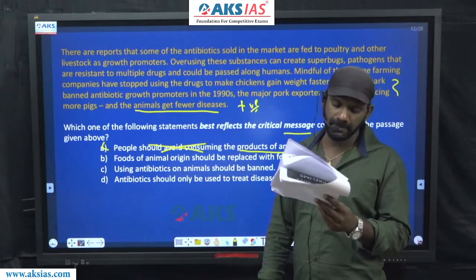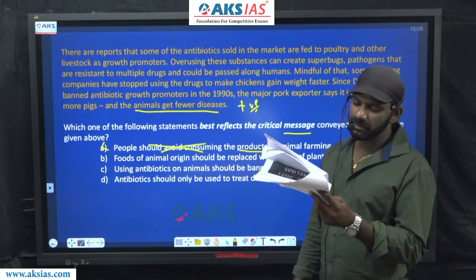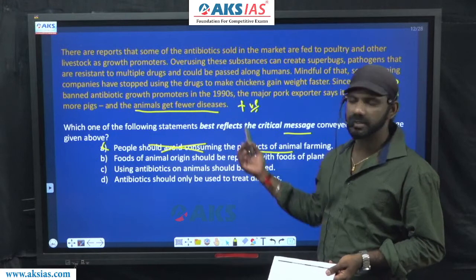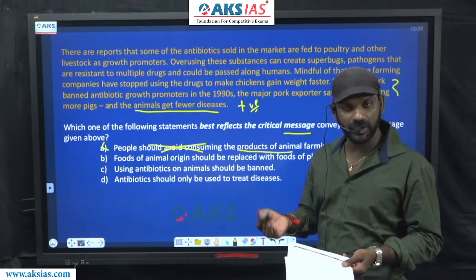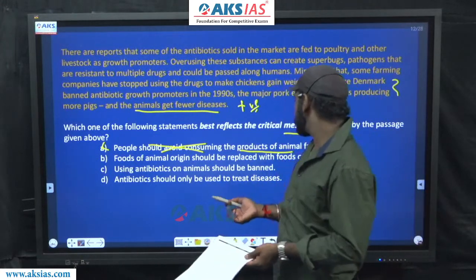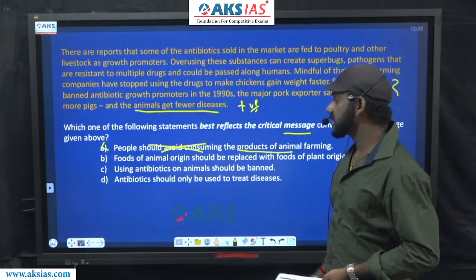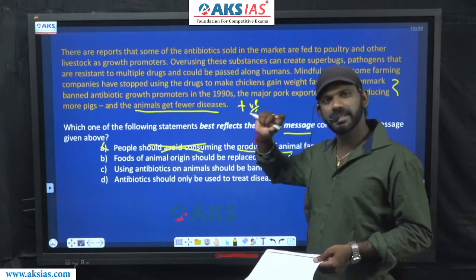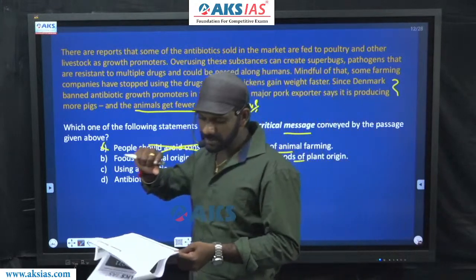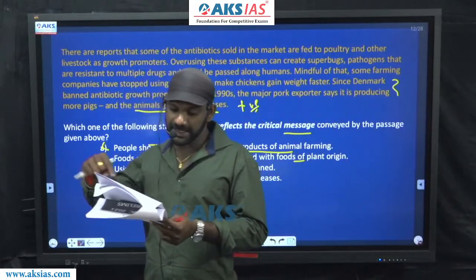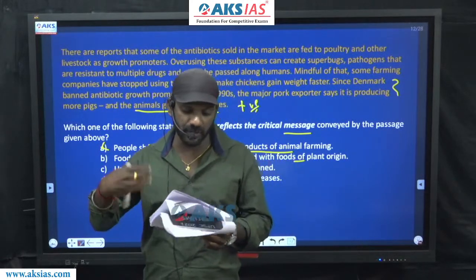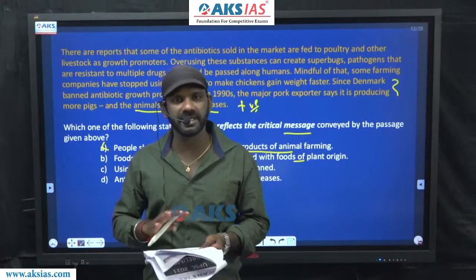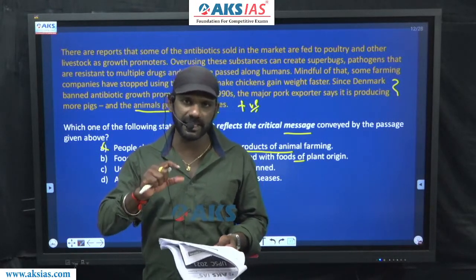Come to B. Foods of animal origin should be replaced with foods of plant origin. This is also not talked about in the paragraph. The author is not telling us that we should replace foods of animal origin with foods of plant origin. This is also not talked about. The only thing talked about in the paragraph is that the overusage of antibiotics and those substances must be avoided. That's the only thing the author is telling us in the paragraph.